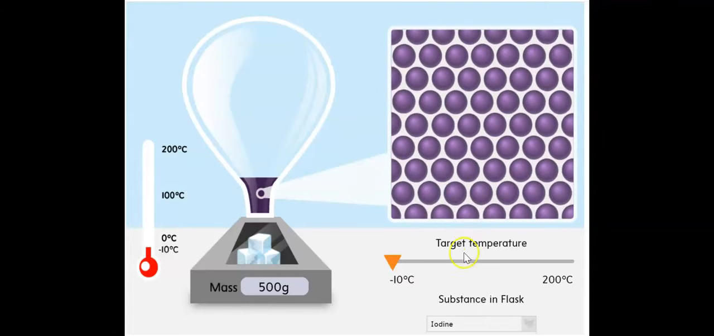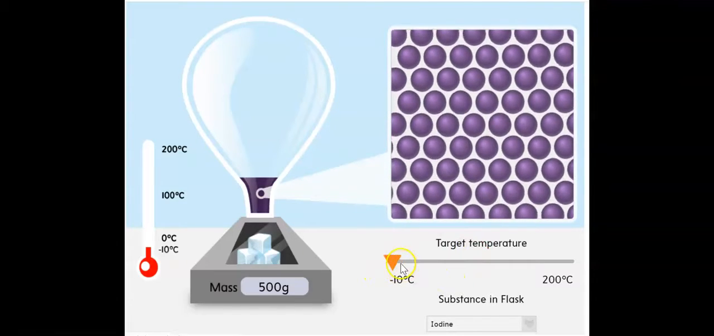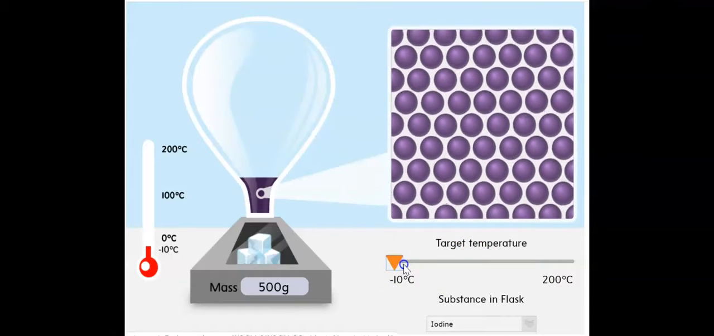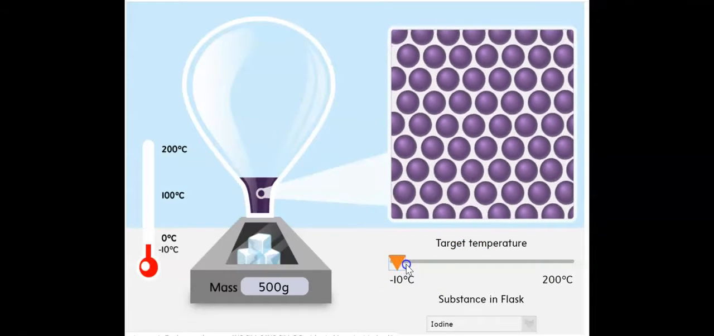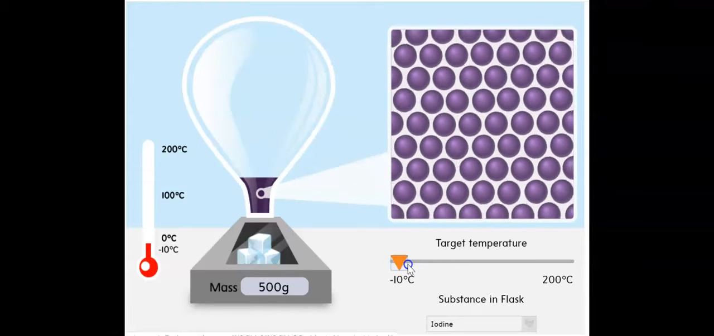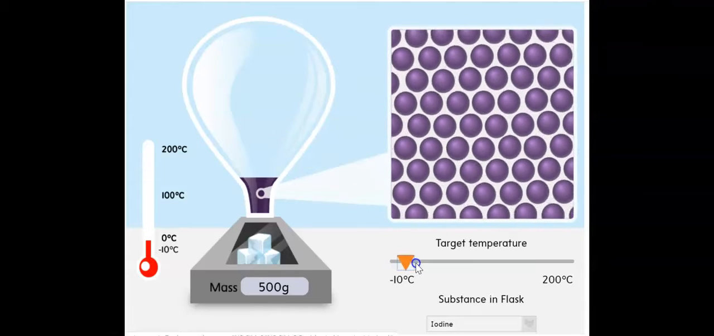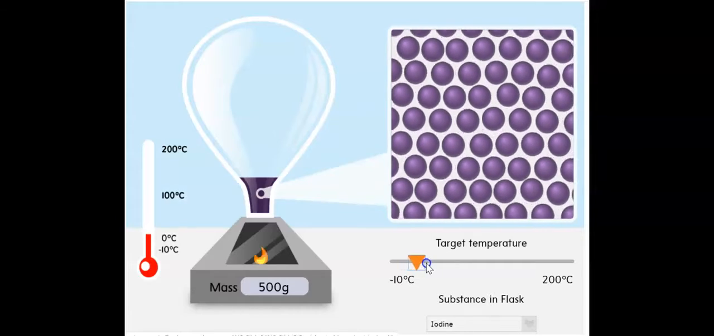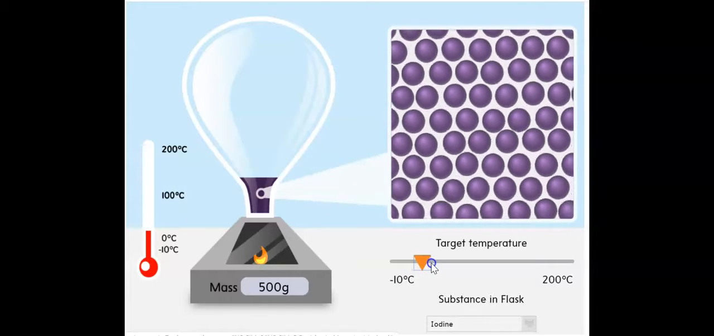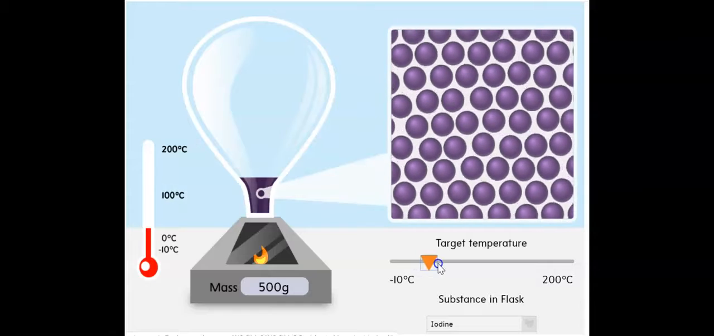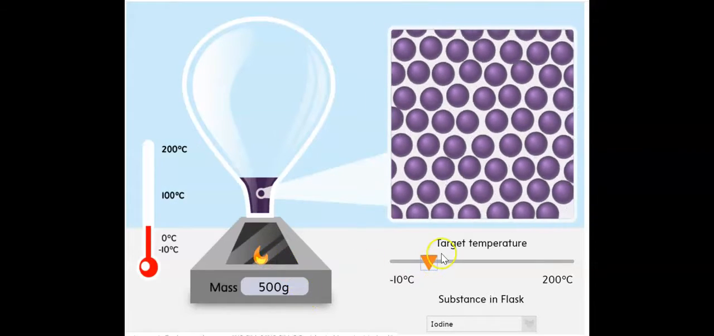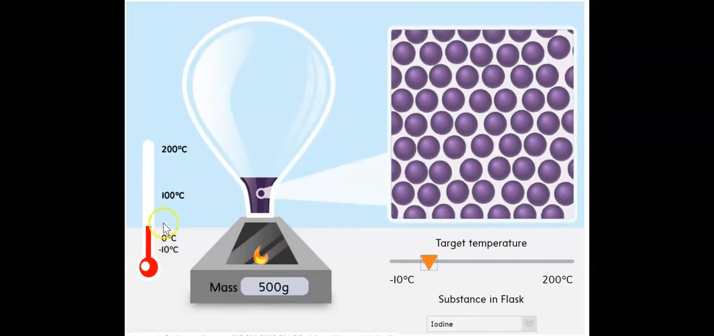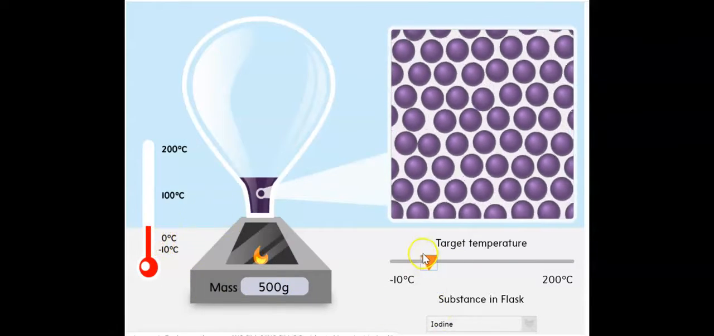What happens when I start actually heating the iodine? Let's watch. I'm gradually starting to heat. Do you see how the vibration becomes more and more? Now there is vibration and movement. Look what's happening. They are vibrating faster and faster because I'm increasing the temperature. Do you see the fire here? I'm actually increasing the temperature. It's now above zero. Not sure how much here, but I am increasing it.